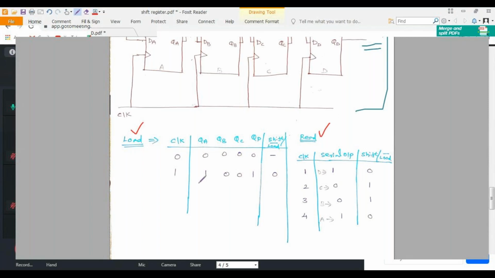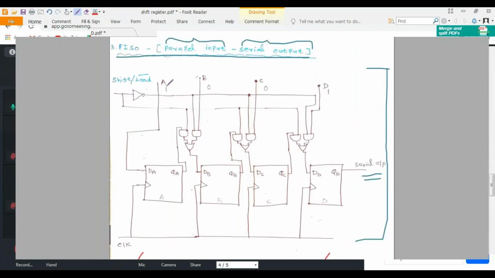First I apply 0 clock pulse, meaning there is no clock pulse, assuming all the outputs of my flip-flops are 0. Suppose I apply clock pulse 1. At that instant, all the inputs will be loaded. This is my input, 1 0 0 1.